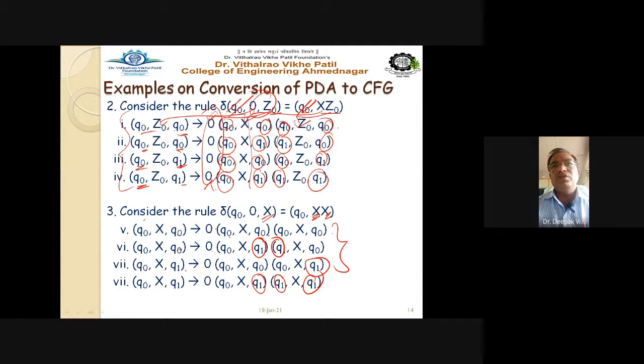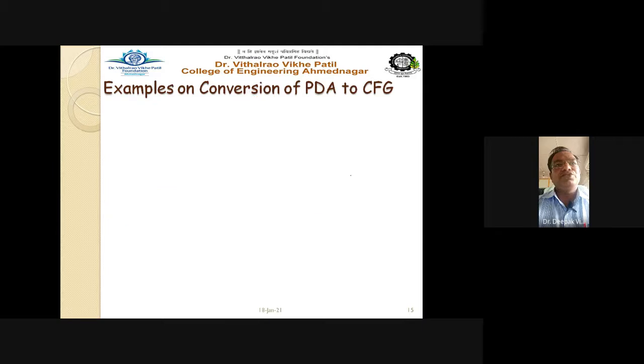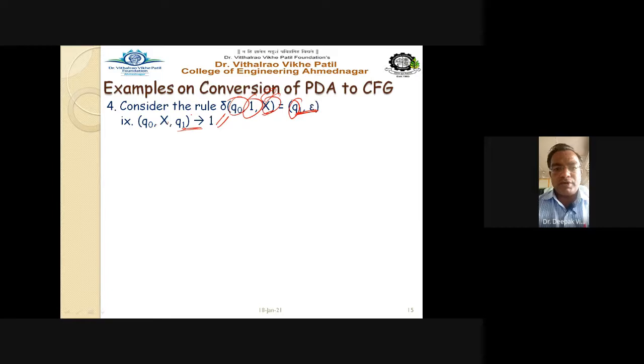So these are the 4 rules. These are also 4 CFG rules, right? Then consider the next rule, number 4. Consider the rule delta Q0 1 X equal to Q1 epsilon. So Q0 X Q1 gives us 1. Only one rule we get here because this is nothing but our pop operation. Q1 epsilon means the top of the stack is to be popped out from the stack. So for the pop, only one grammar rule we obtain here, Q0 X Q1.